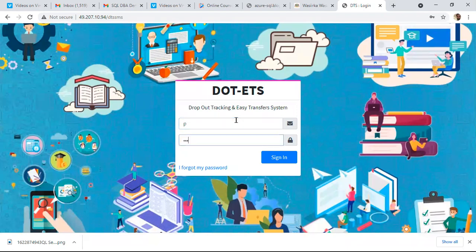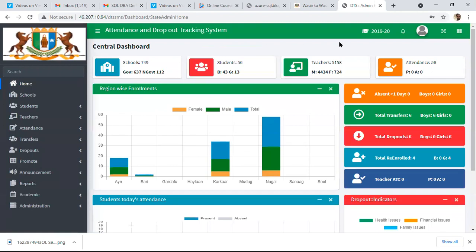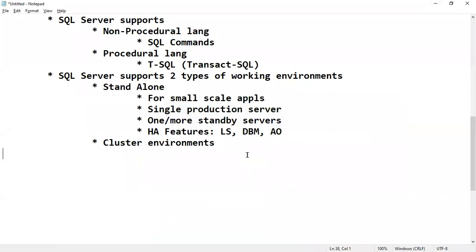It tracks how many dropouts there are in which region and school, yearly dropouts, as well as transfers, and the total student history, from class 1 to class 12, in which school the student studied and how many times he repeated. It includes daily attendance also, so whenever attendance is marked at school level, ministry people can see the complete attendance details. These are some of my company's clients.